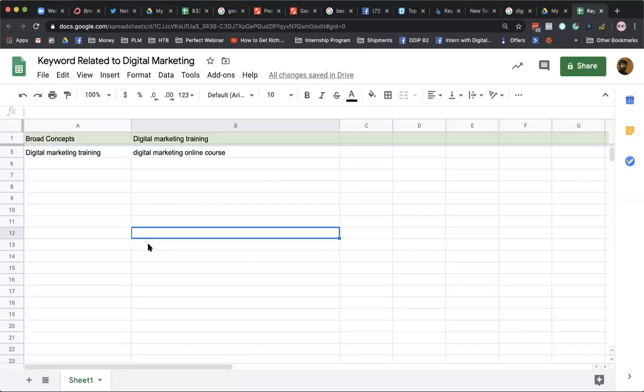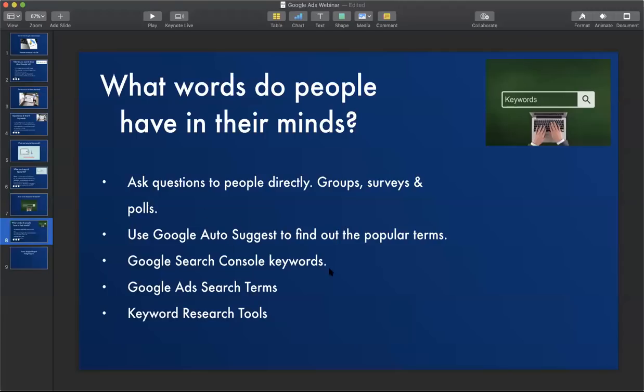So let's get back to the slide. And after that, I will go ahead and share my Google Ads account. So you are basically using Google Auto Suggest to find out the popular terms. You are using Google Search Console as well. You can use Google Ads search terms, which I will show you in a moment, and you can use keyword research tools. So what are the different keyword research tools?